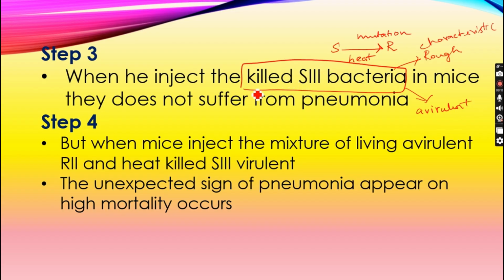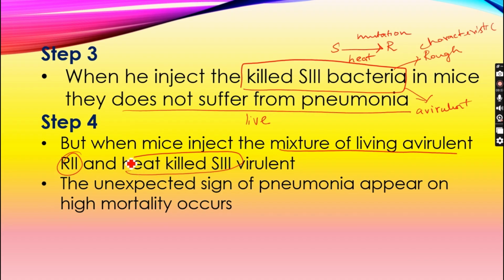Therefore, when this heat-killed S3 bacteria is injected into mice, it does not suffer from pneumonia. It was live. But when the mice is injected with the mixture of living avirulent R2 bacteria and heat-killed S3 bacteria, these two strains are going to be a mixture of the rough strain, which is avirulent, and the smooth strain, which is heat killed, which means it also mutated to rough strain, which is going to be avirulent.